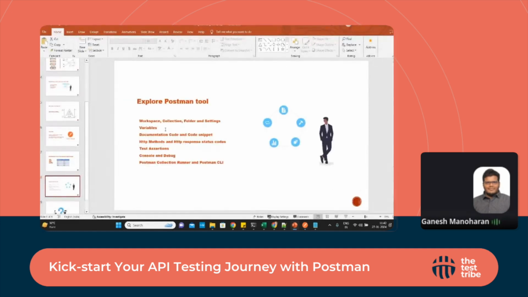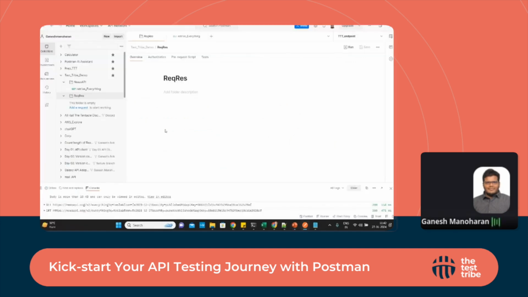and yeah, settings we'll see. Variables, we'll talk about the variables. That is a very important thing for any automation, not only for API or Postman, it's a general thing. We have many variables available in Postman, and one among them is the environment. This is very important. For example, if I have a set of automation which I've created, I want to run it in the SIT, system integration testing area, or else UAT, or else any pre-prod environment which we have. If the request is the same, the only thing is I need to change the endpoint URL. For example, in this case,